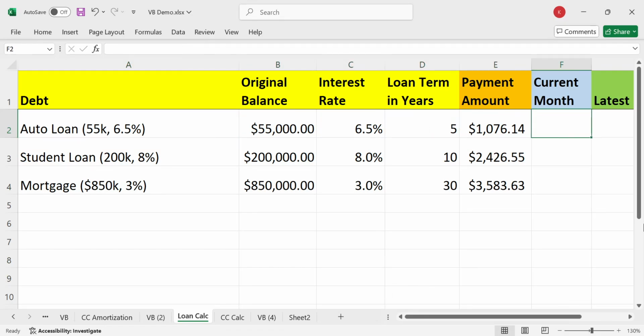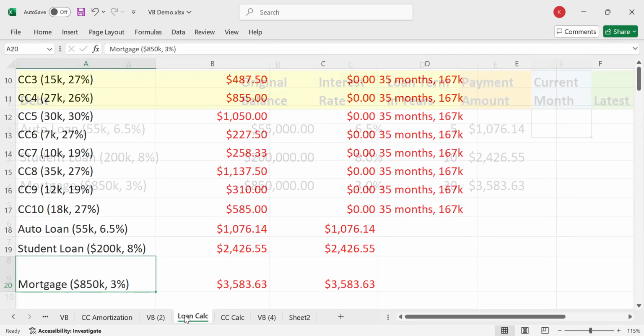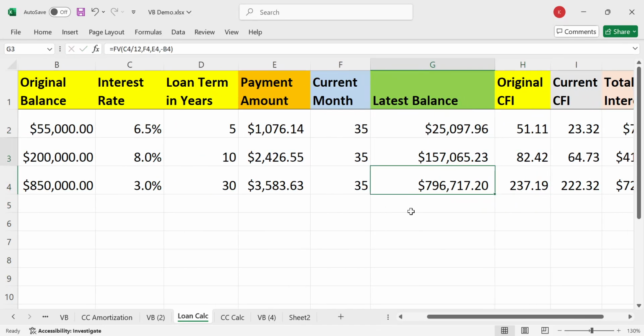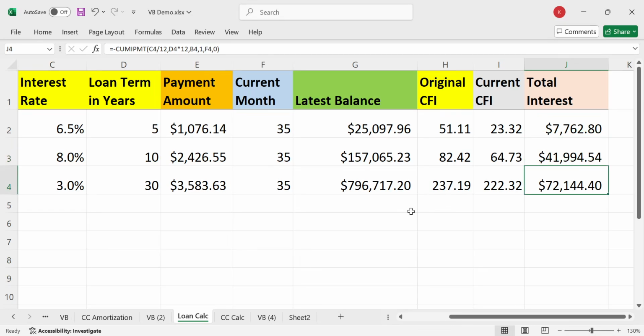But let's go ahead. What month are we? I think we're on month 35. All right, so let's put that in and we'll see what the current balance is, right? And how much interest we paid. So take a look at this. 25 grand on the auto loan, right? And this is called the cash flow index. This is an indicator of how much cash flow your loan sucks up, right?